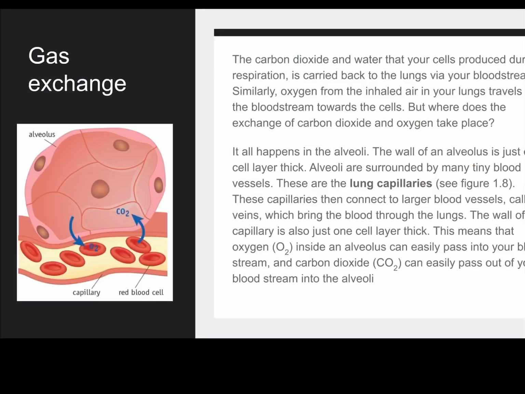The wall of the capillary is also just one cell layer thin. This means that oxygen, O2, inside an alveolus can easily pass into your bloodstream. The carbon dioxide, CO2, can easily pass out of your bloodstream into the alveoli.